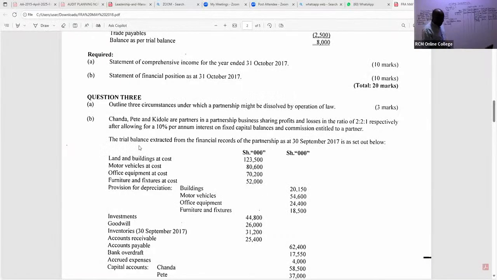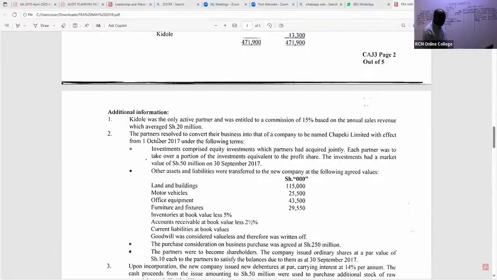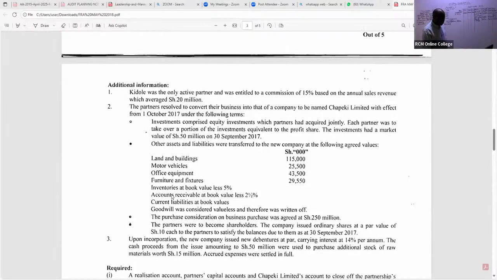We finish it up. Now, ladies and gentlemen, when you read here, what else have they told us? At least at this point we have been able to take care of it. We are told goodwill was considered valueless and therefore was written off.